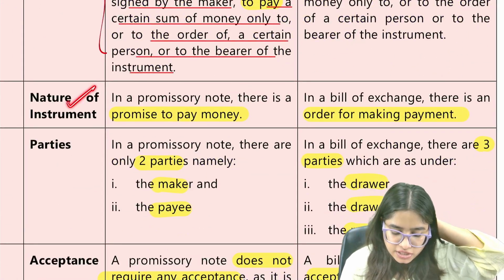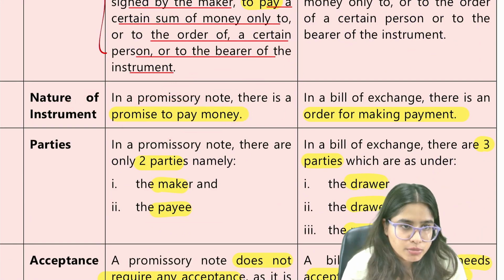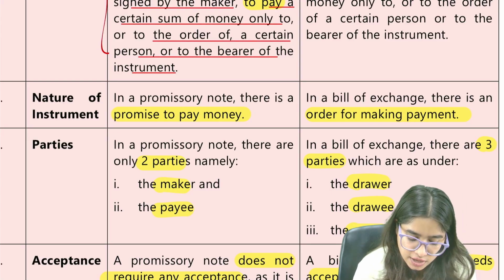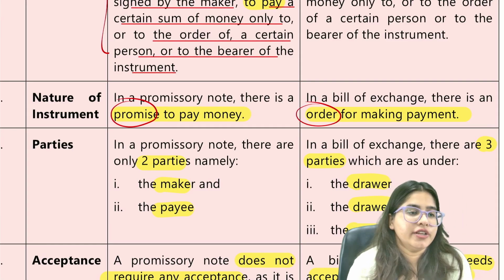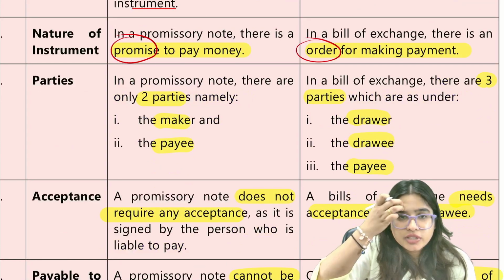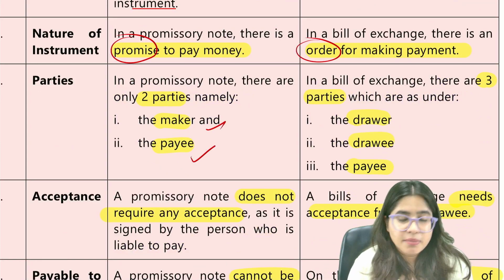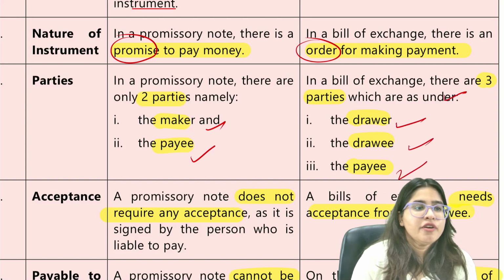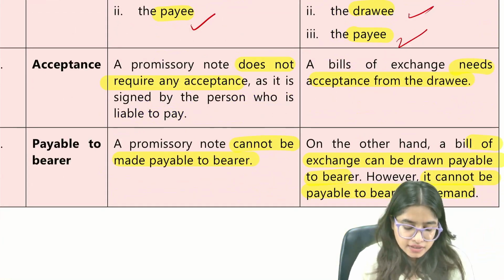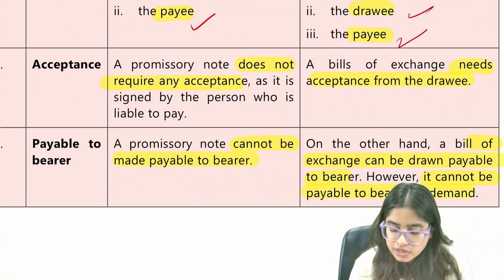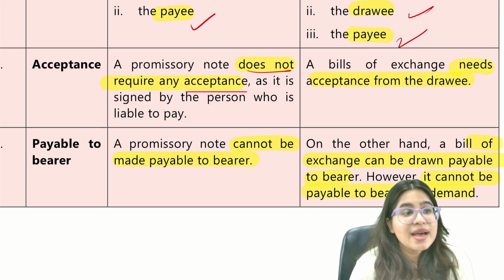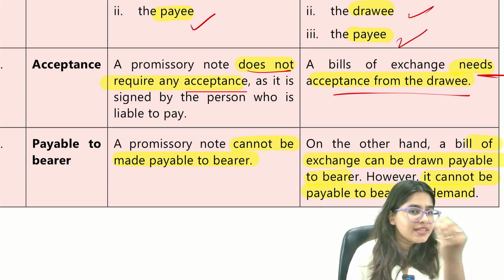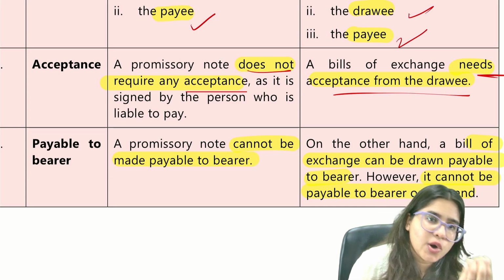Next is nature. Promissory note is making a promise to pay. In bills of exchange, you are making an order to pay. The difference is promise and order. Secondly, in a promissory note, there are two parties, maker and payee. But in bills of exchange, there are three parties: drawer, drawee, and payee. We will do this in detail. And next, a promissory note does not require acceptance, but a bill of exchange requires acceptance. By common sense, you can guess it by yourself.